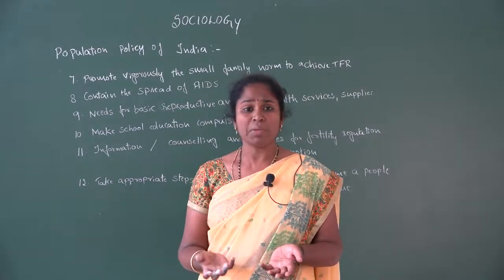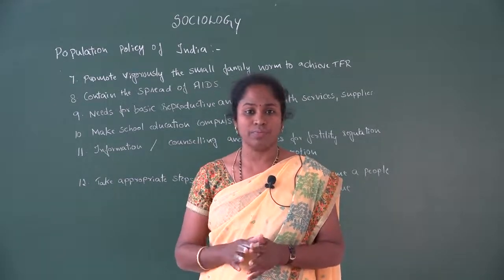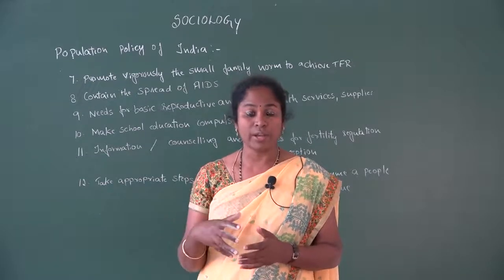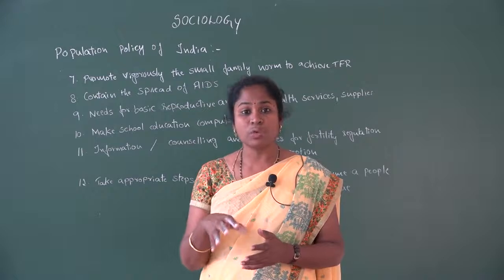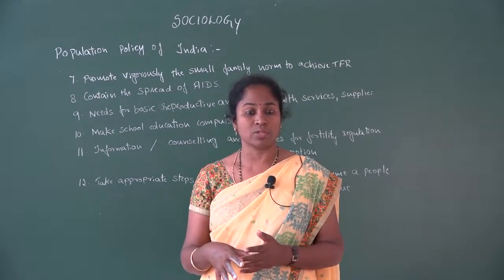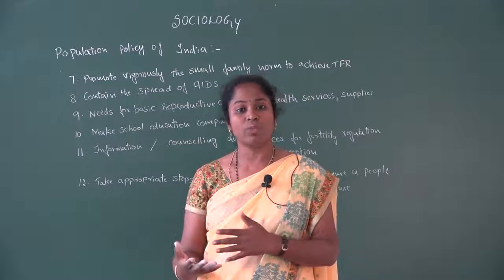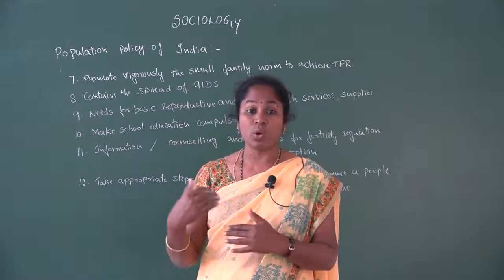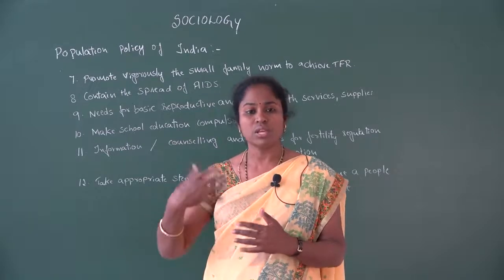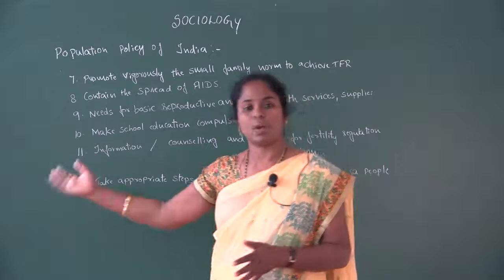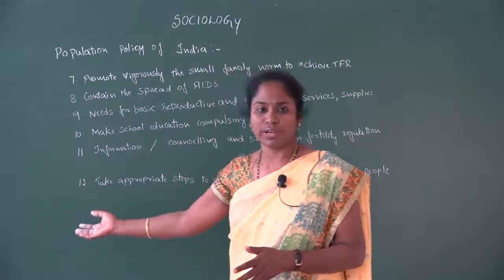But many people ignore the programs. They are not ready to adopt contraceptives. So it is very important to give knowledge about what contraceptives we have, how to adopt them, and how effectively they will work on society's problems. So if we adopt those things, how we can overcome the problems. So these are the information which is necessary. If they are provided with this, then automatically we can control the fertility rate.